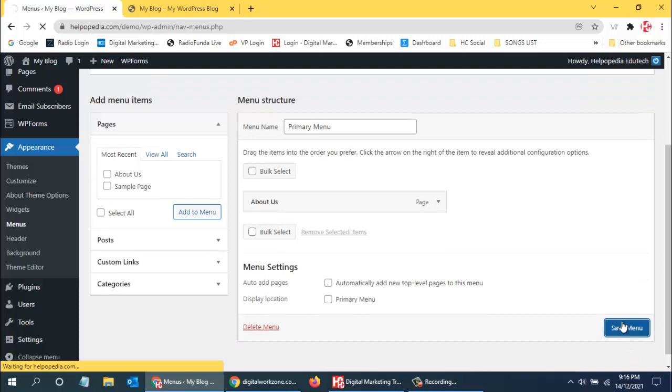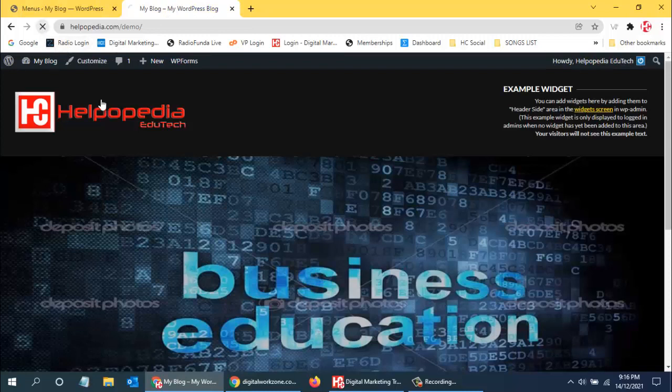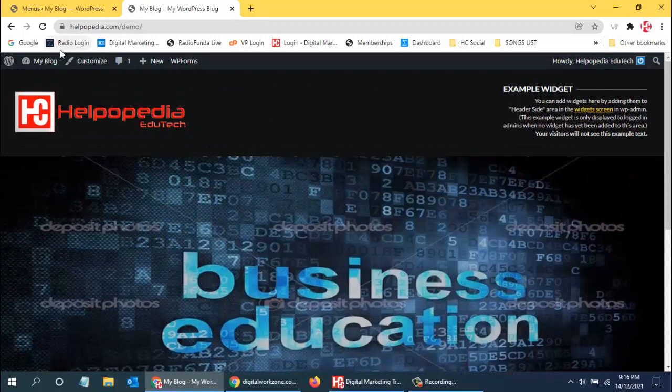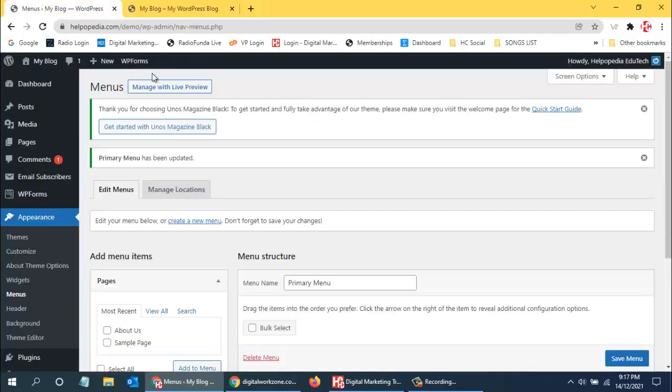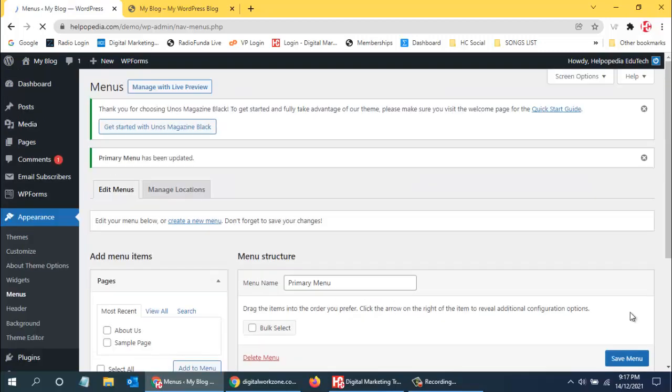So now once I go to the website and I refresh, you will see that menu over here. Okay, what happened? Hmm. Okay, this is primary menu. Yeah, display location, primary menu. I need to select save. Now let me check.